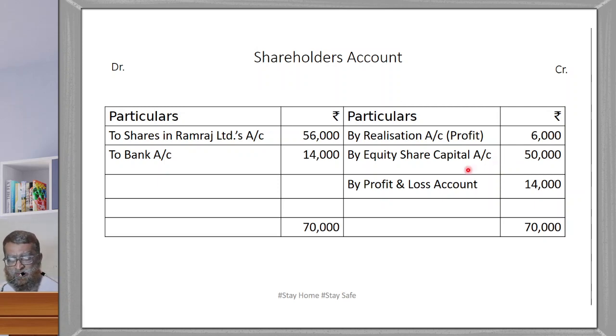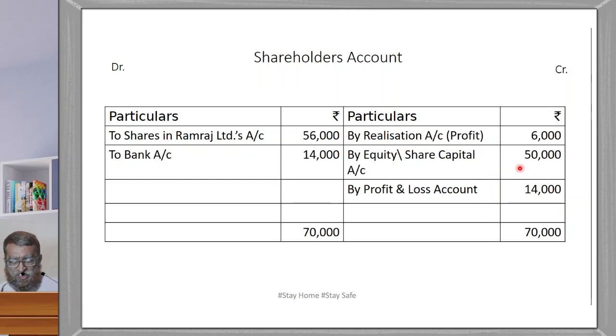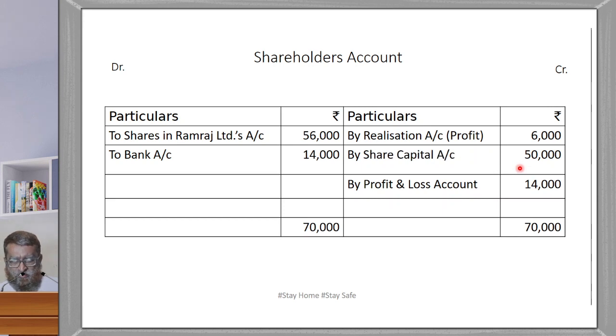We have only two items: by equity share capital 50,000 and by profit and loss account 14,000. Transfer this also. Then the purchase consideration is received from the new company.